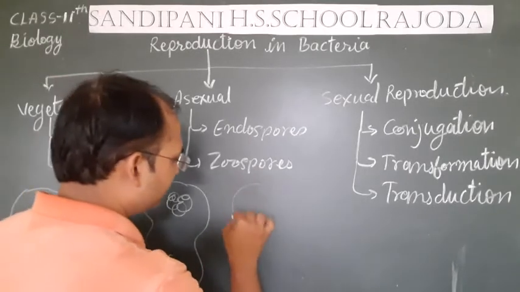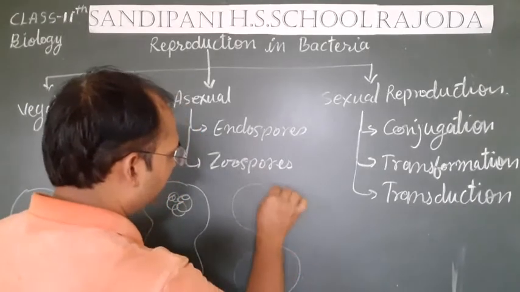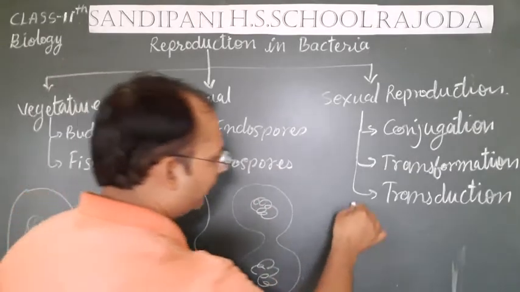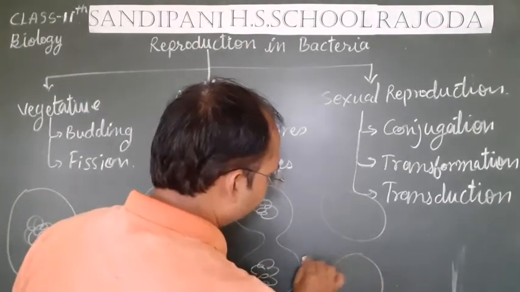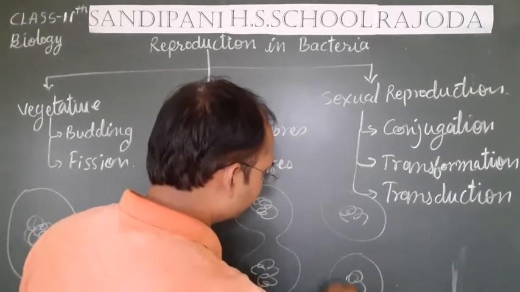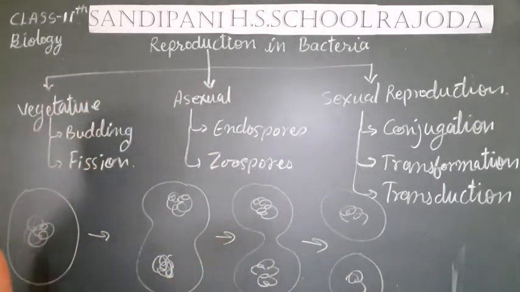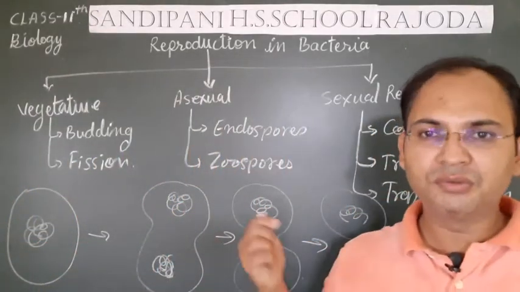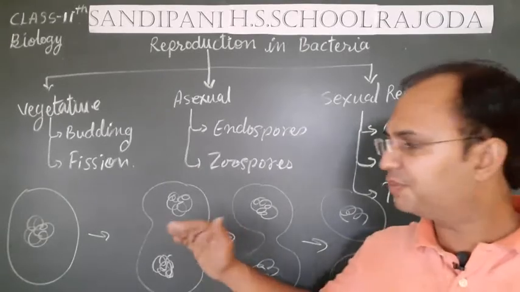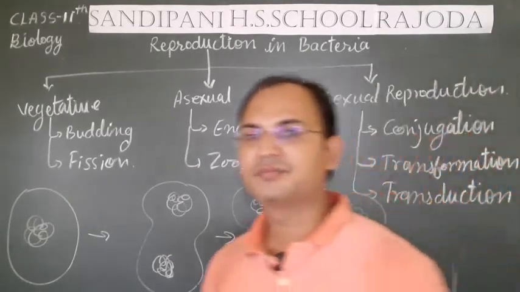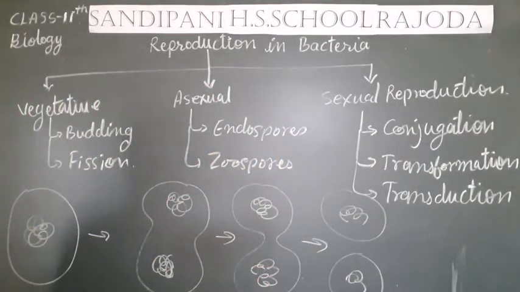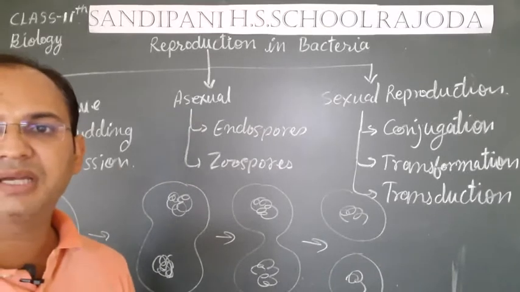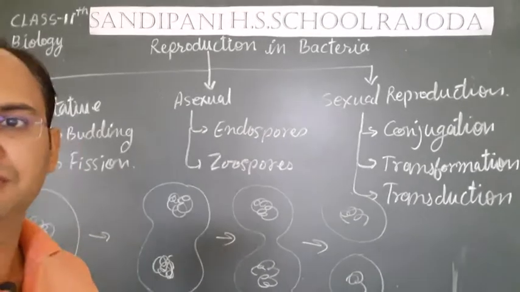Then this constriction becomes more prominent and finally it gets separated, and two bacterial cells are generated, resulting in the formation of two bacterial cells from one bacterial mother cell. This process is called fission. Now let's understand about the asexual reproduction through the two processes, that is by endospore and by zoospores.